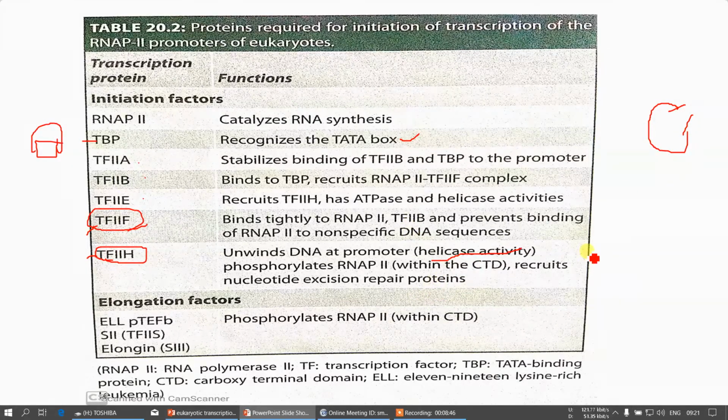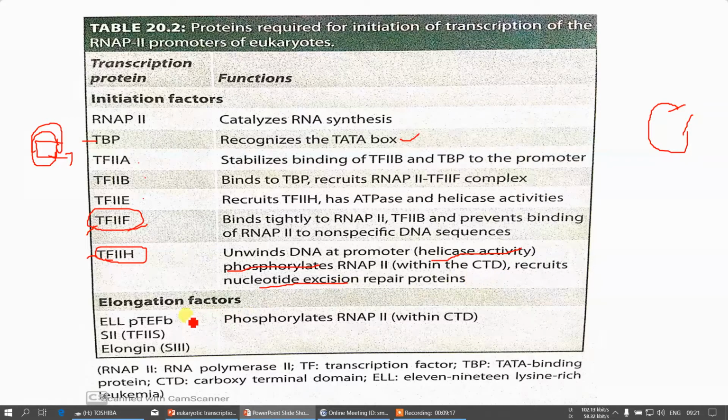And second one, within the RNA polymerase, this will cause the phosphorylation, so that the conformational changes take place in the RNA polymerase, and your transcription process will be triggered. And last one is it causes the nucleotide excision repair, so it will also be helpful in the proofreading process.